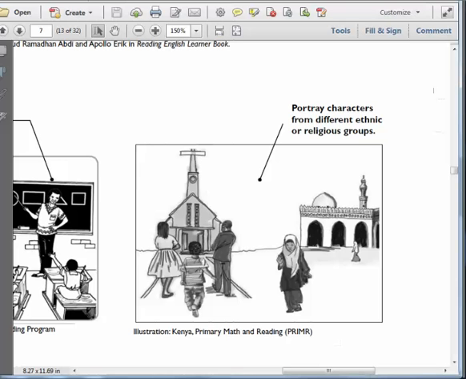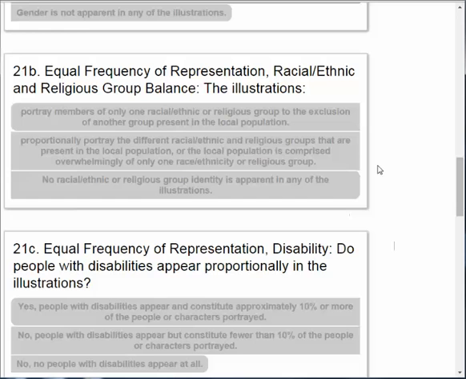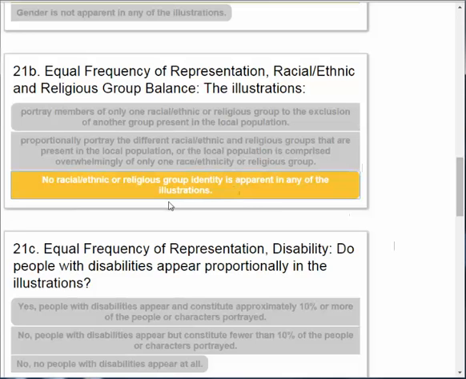Of course, most of the time it won't be that easy to tell if those different groups are represented or not. Certainly in some cases we would say no racial or ethnic or religious group identity is apparent in the illustrations. If they're animal characters, it's unlikely that they will be portrayed with a religious identity, and certainly not with a racial or ethnic identity because they are bunny rabbits or turtles or owls or whatever character. So this is possibly going to be a likely answer.